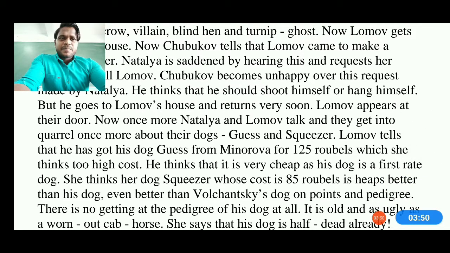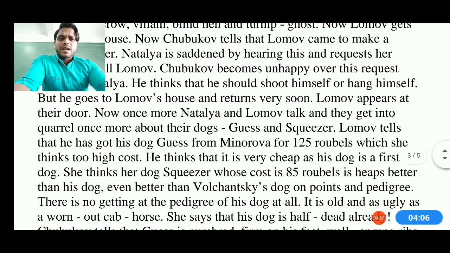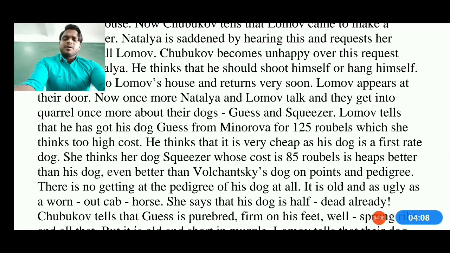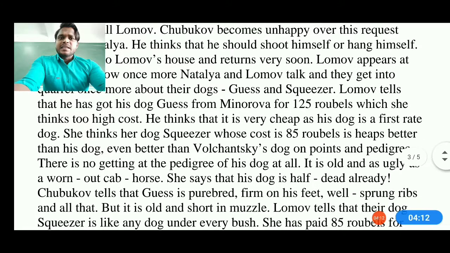But rather than hanging or killing himself, the father goes to the boy's house, to call Lombo. Now Lombo is coming back home. Once more Natalia and Lombo talk and get into a quarrel about their dogs, Guess and Squeezer. Lombo says he got his dogs Guess and Minerora for around 125 rubles.